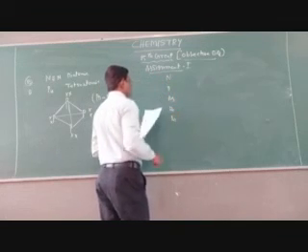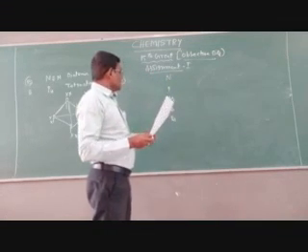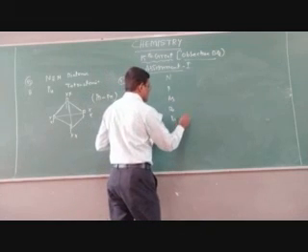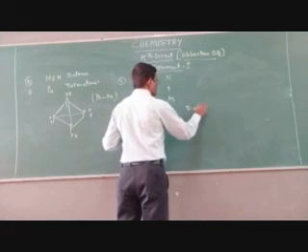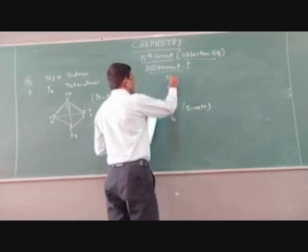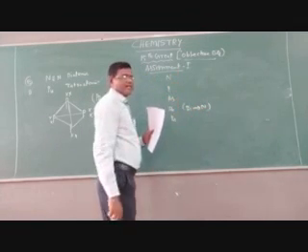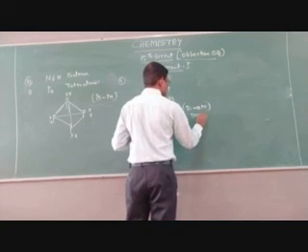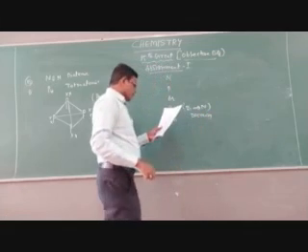From nitrogen to bismuth, bond length increases. But from bismuth to nitrogen, bond length decreases.